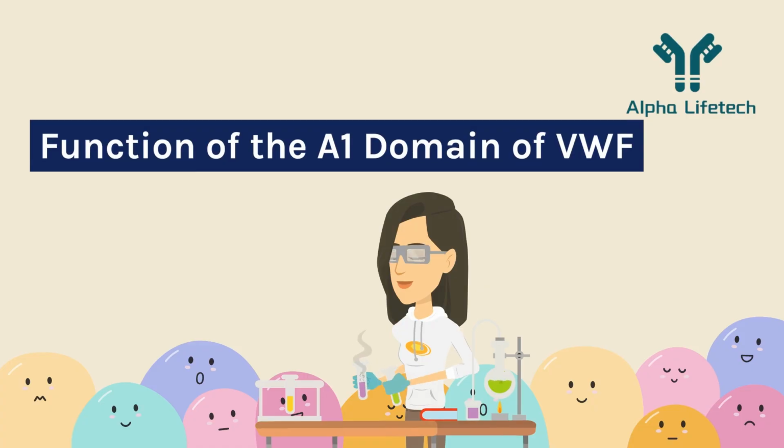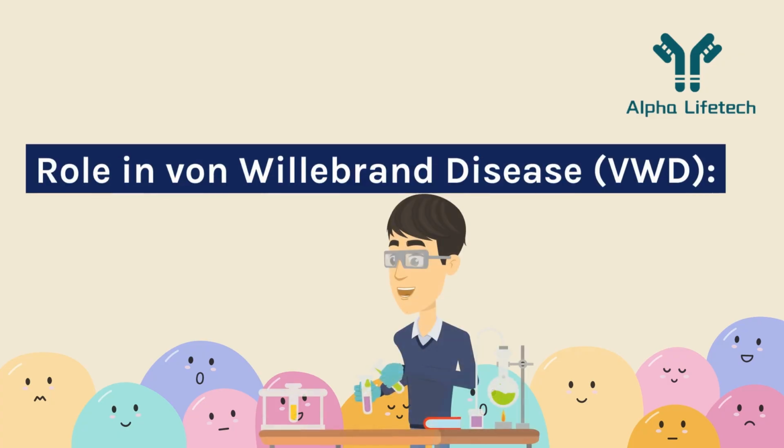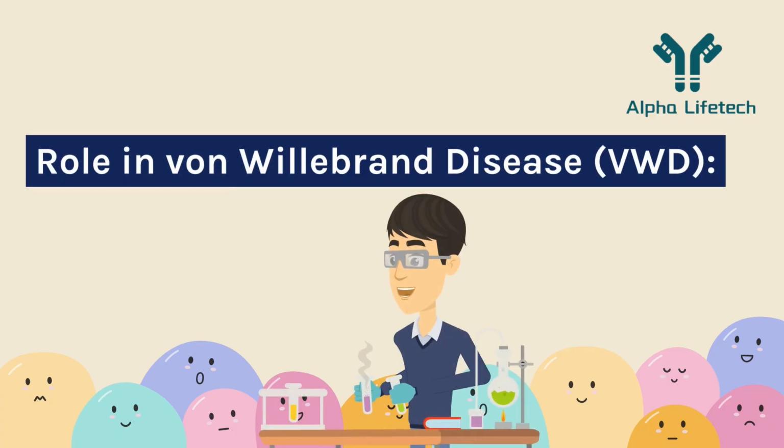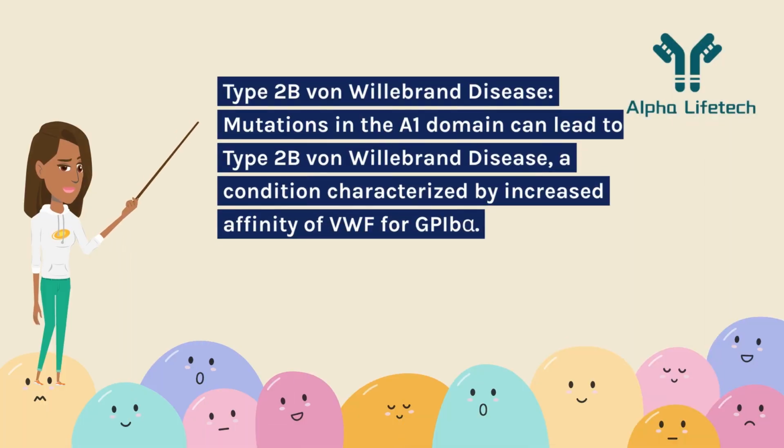Function of the A1 domain of VWF. Role in von Willebrand disease, VWD. Type 2B von Willebrand disease. Mutations in the A1 domain can lead to type 2B von Willebrand disease, a condition characterized by increased affinity of VWF for platelet GPIb.